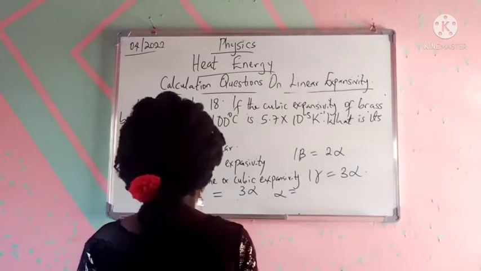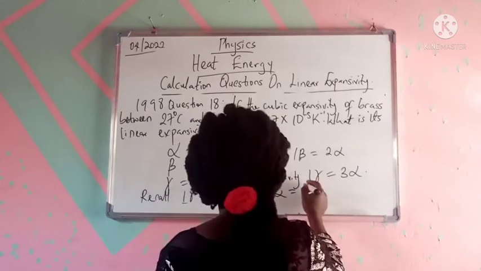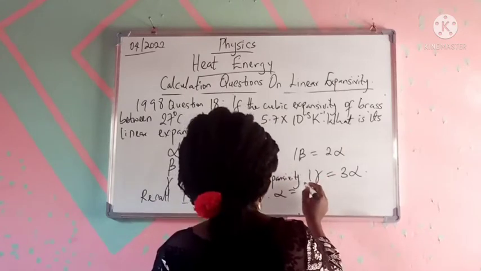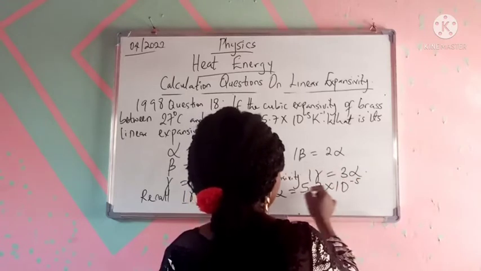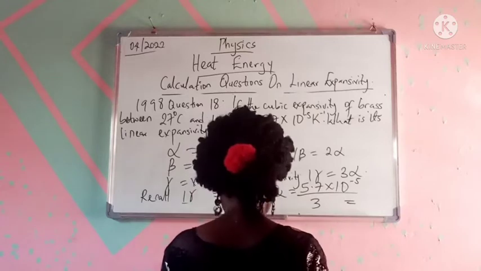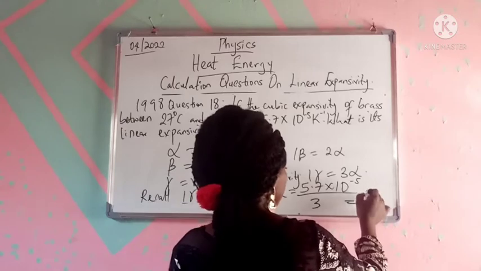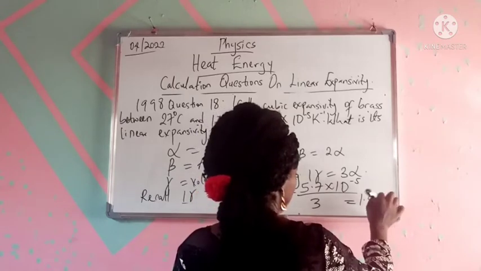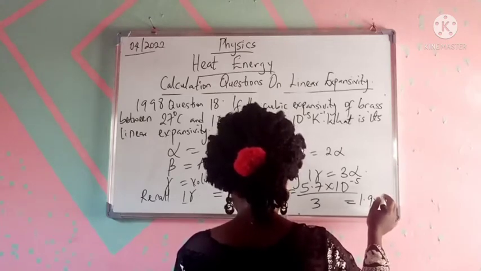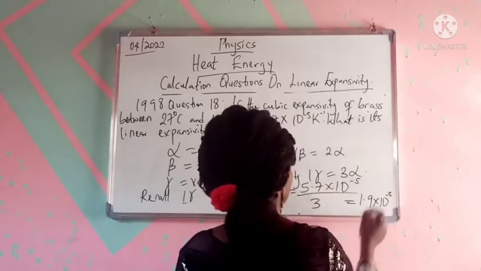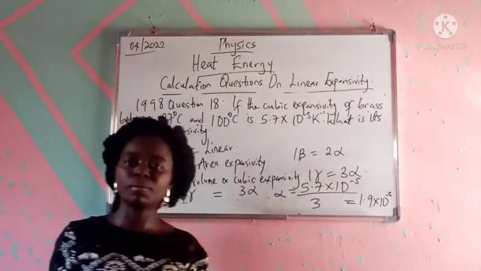Since I know that volume expansivity is equal to 3 linear expansivity, whatever value I'm given, I'll just divide it by 3. Okay, all right, so simple and straightforward.